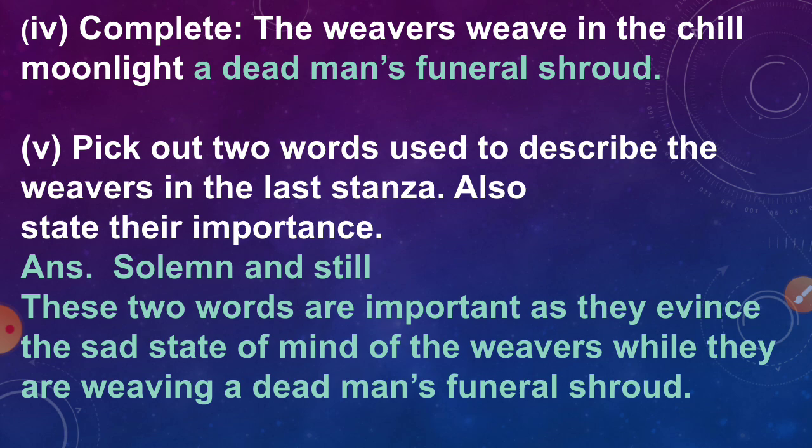Next is pick out two words used to describe the weavers in the last stanza. Also state their importance. The two words which are used to describe weavers in the last stanza are solemn and still. These two words are important as they show the sad state of mind of the weavers while they are weaving a dead man's funeral shroud. They are unhappy, they are dejected, and this mood is shown to us by those two words, and hence those two words are very important. See the next activity now.